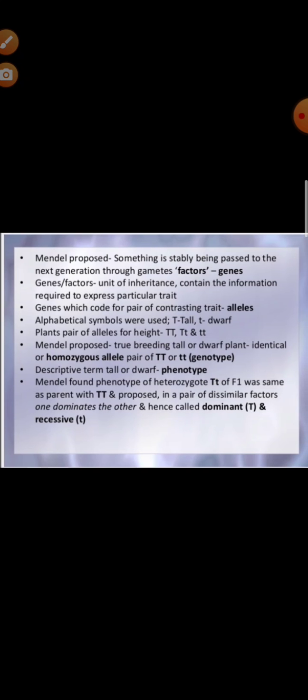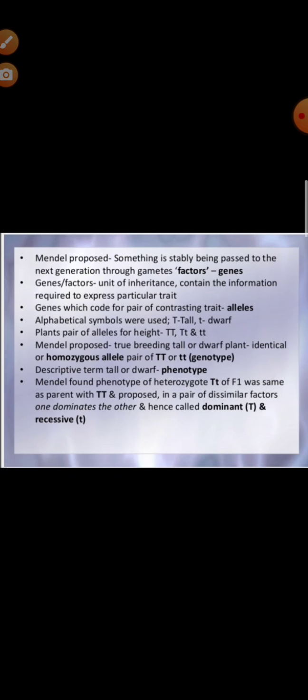Now Mendel proposed that some characters were being passed to the next generation through gametes, which he termed factors or genes. The factors or genes are the unit of inheritance, and they contain the information required to express a particular trait. The genes which code for a pair of contrasting traits are known as alleles, and capital T is used to denote the tall and small t is used to denote the dwarf.